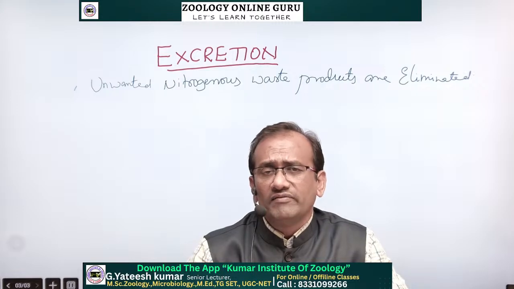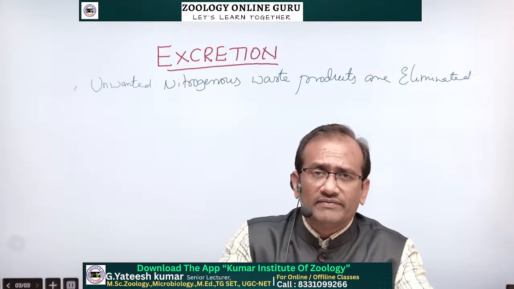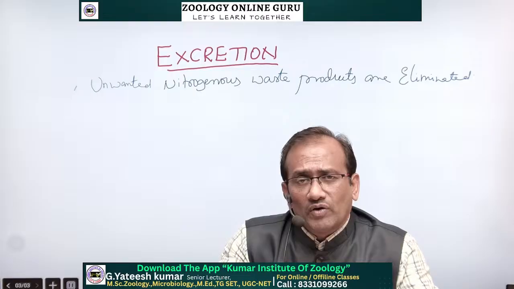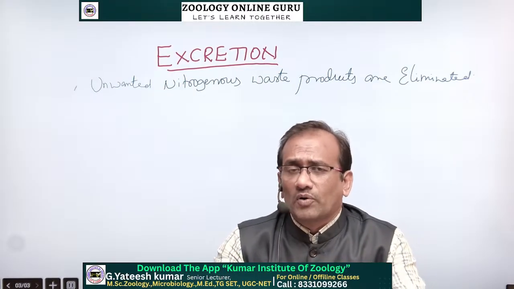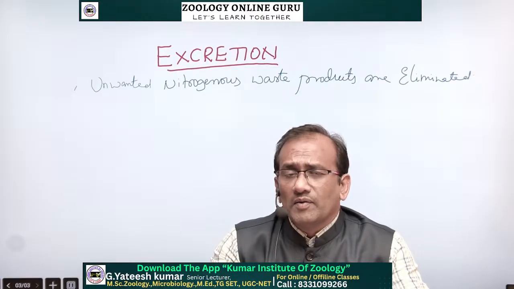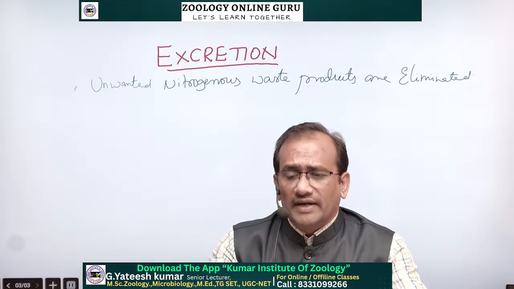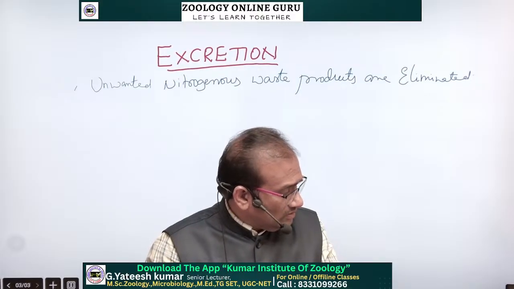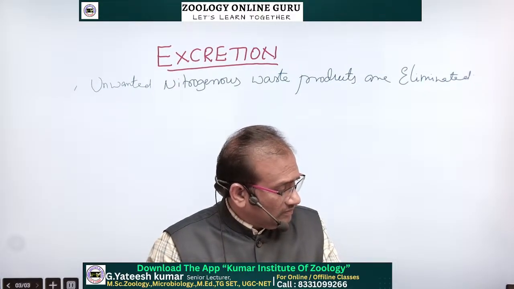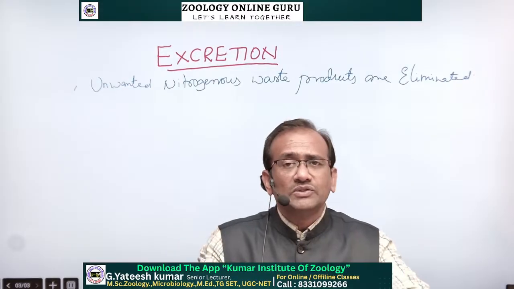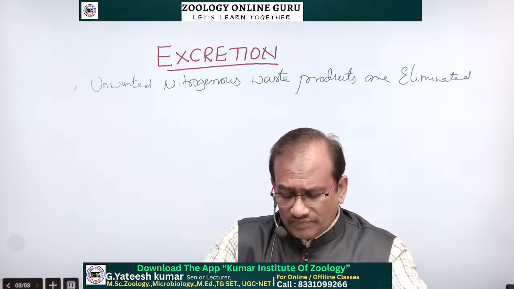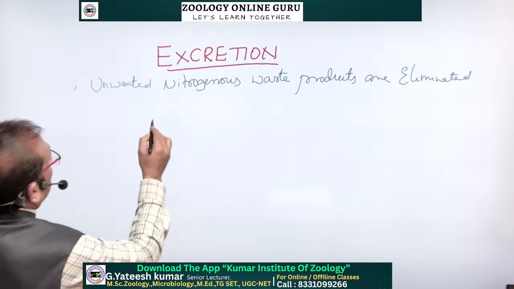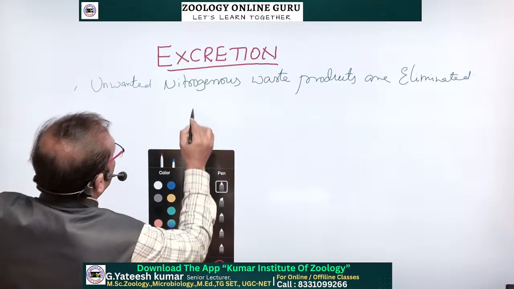Whatever liquid waste is formed in our body, that liquid waste is harmful to our body, and those harmful nitrogenous products are removed or eliminated from our body. That is known as excretion. What are those nitrogenous wastes? What nitrogenous wastes are created in the animal body?